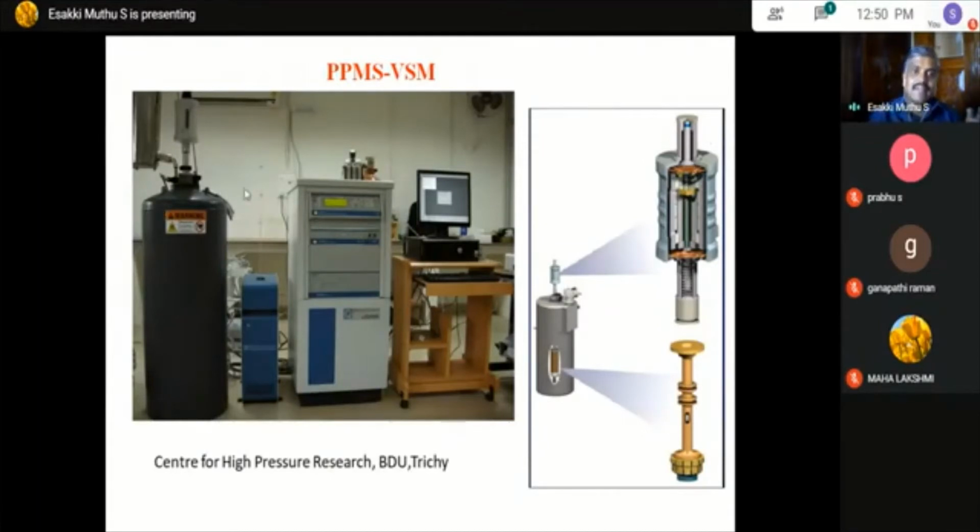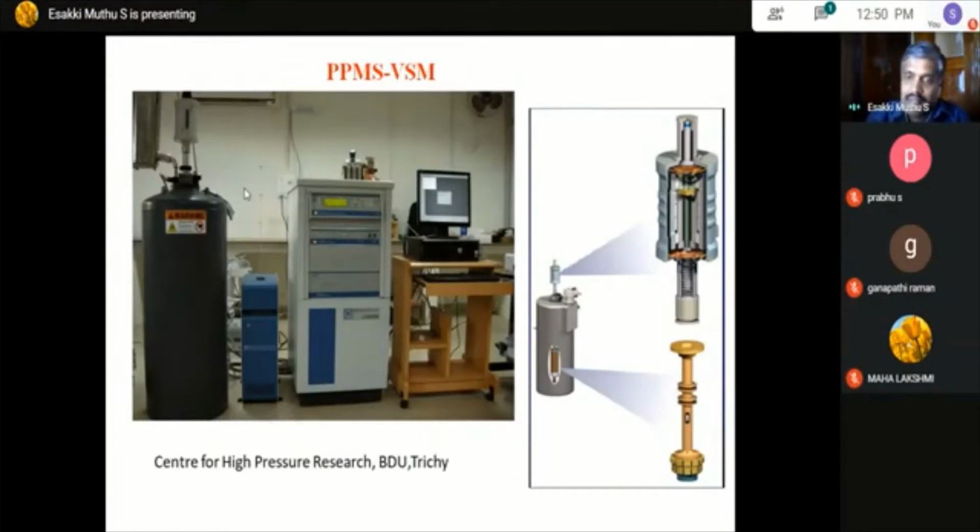In this physical property measurement system, we can go up to a high magnetic field of 9 Tesla, which is a very high field. In order to obtain that high magnetic field, we use liquid helium. When you use a low temperature, you have to use a material to cool the magnet in order to have a high magnetic field. So we say it is a superconducting magnet. We are using a superconducting magnet to produce a high magnetic field.